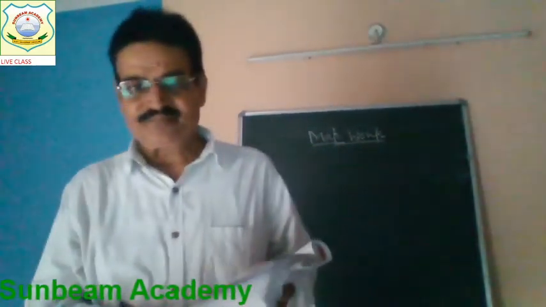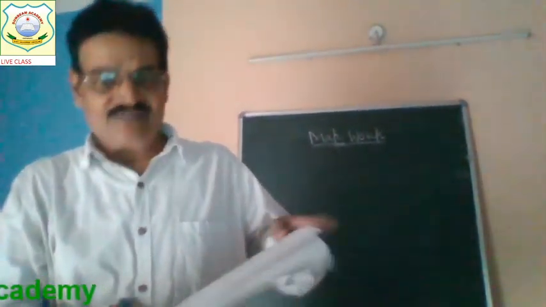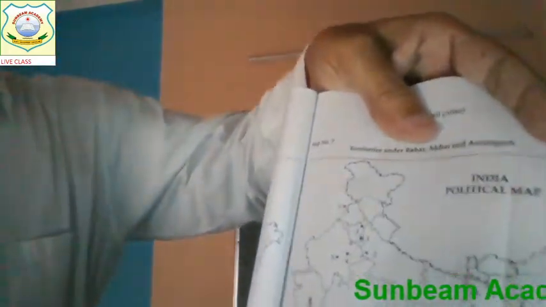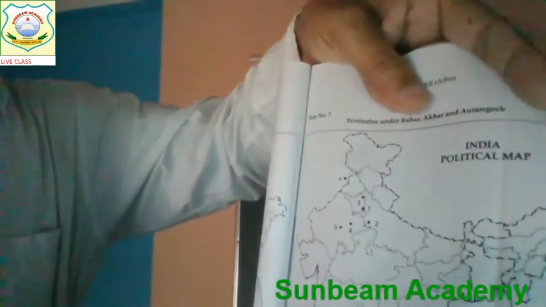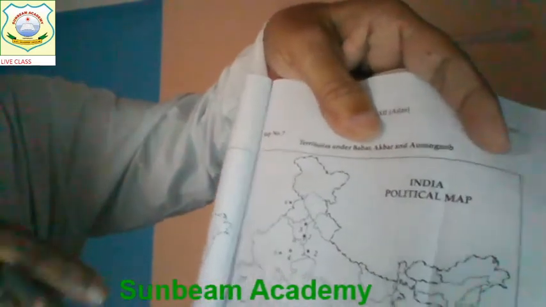And next, students, another map I will now try to help you understand. Here, very carefully, first let's see.